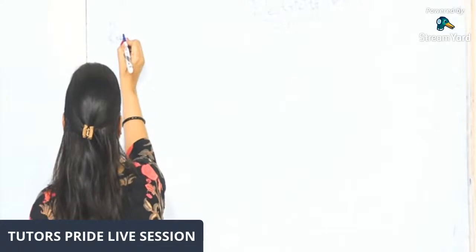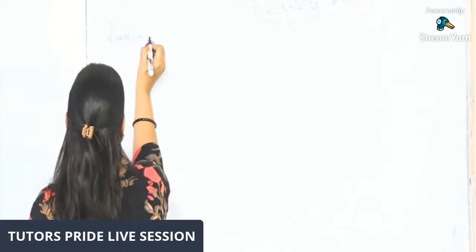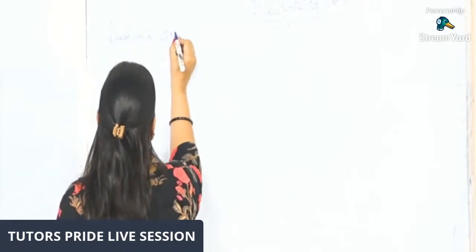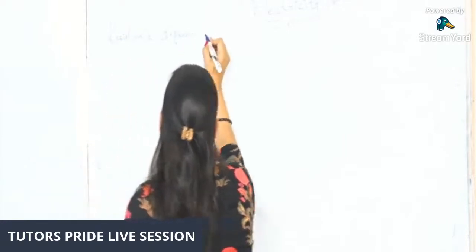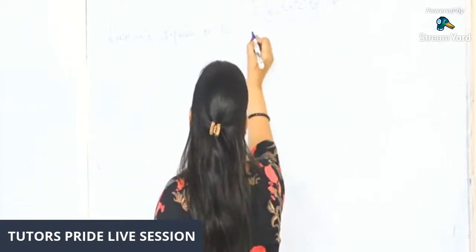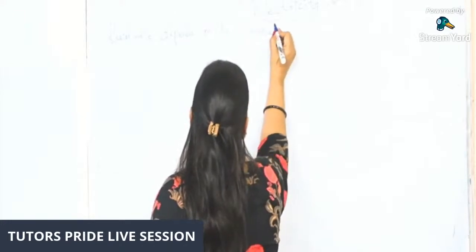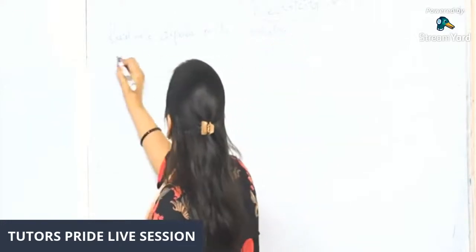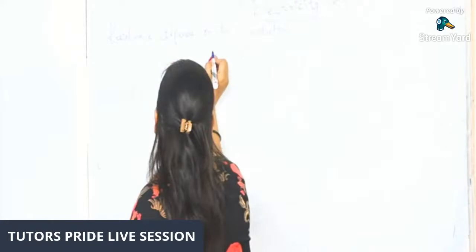Resistance depends on the conductor. Let's see how resistance depends upon the conductor.